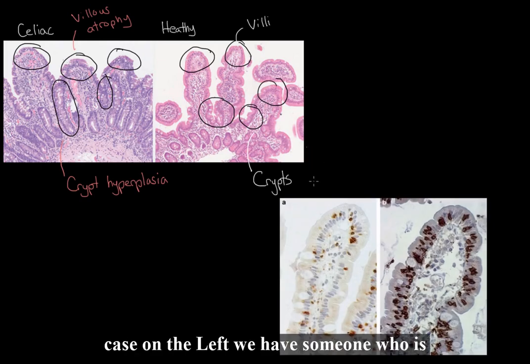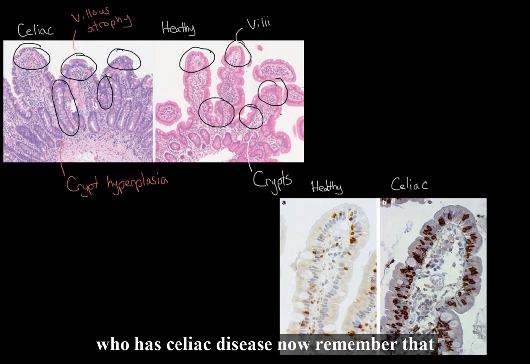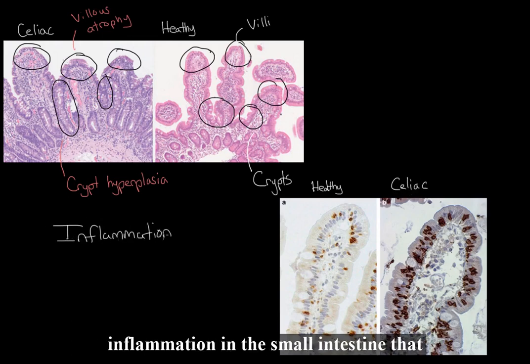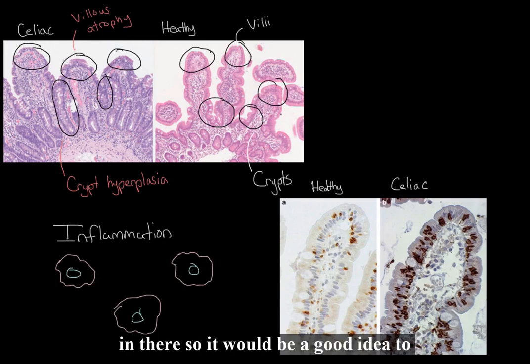Now there's one more comparison picture that I want to show you as well. In this case, on the left we have someone who is healthy, and on the right we have someone who has celiac disease. Now remember that in celiac disease you have a lot of inflammation in the small intestine. That means that you have a lot of lymphocytes in there. So it would be a good idea to actually look for these lymphocytes. So you'll see these kind of blobs that are in the villi of the small intestine, right? And the celiac disease tissue actually has a lot more of them.